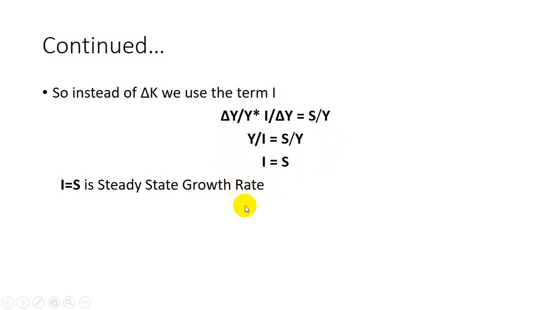It means that I equal to s gives the steady state growth rate. This is our equilibrium point where investment is equal to saving. This is what we want, because where S and I are equal, our economy attains the point of steady state growth rate.